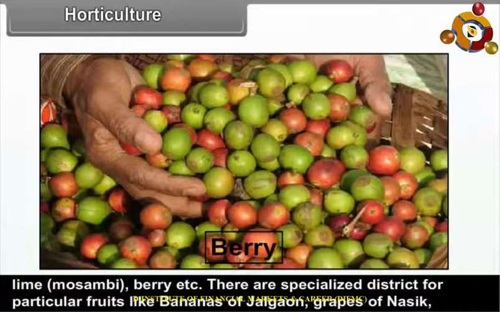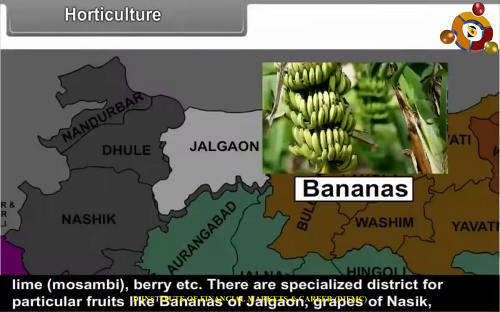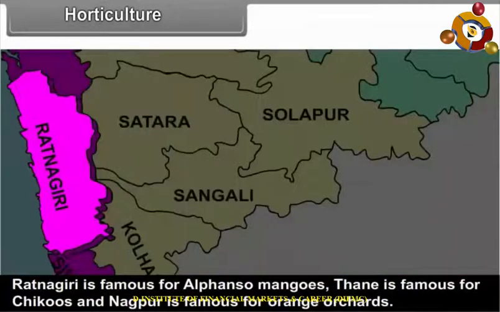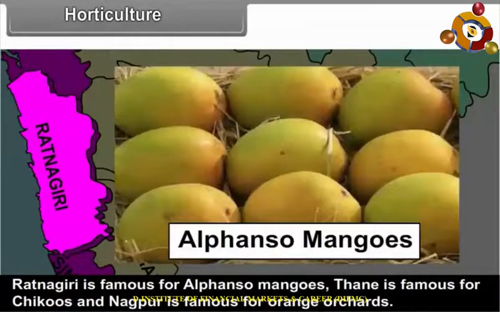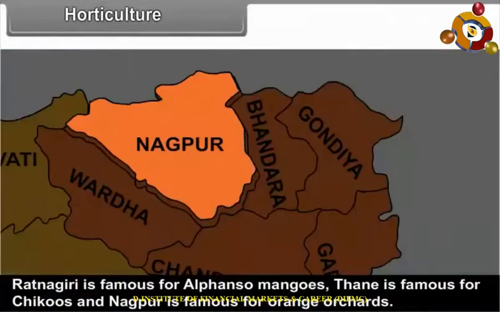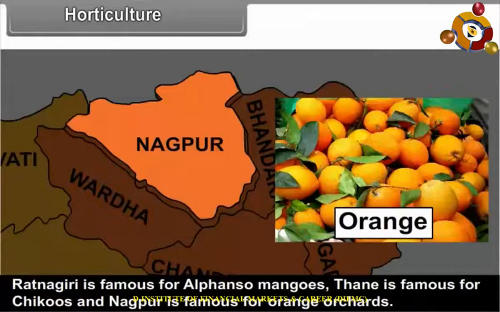There are specialized districts for particular fruits, like bananas of Jalgaon and grapes of Nasik. Ratnagiri is famous for Alphonso mangoes. Thane is famous for chikus, and Nagpur is famous for orange orchards.